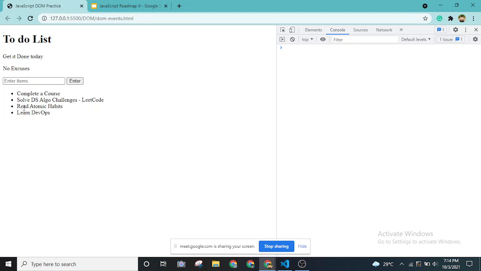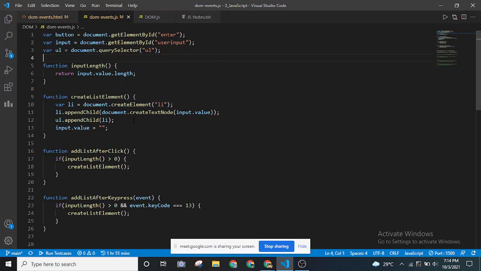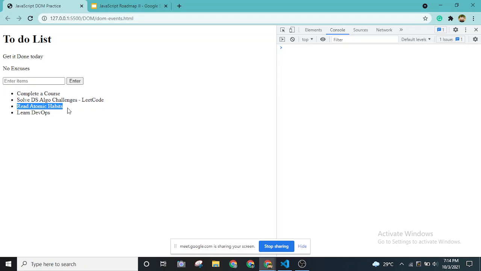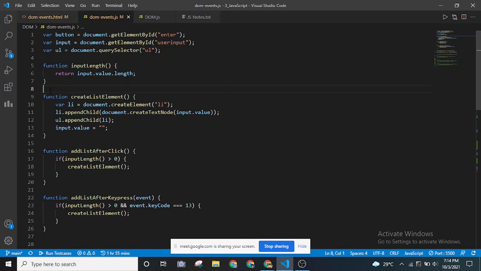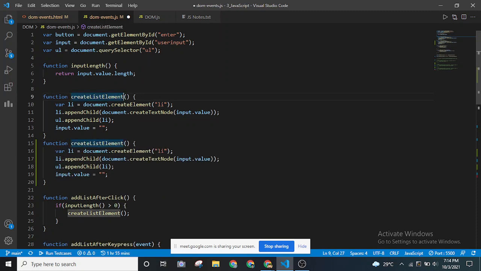Yeah. Okay, let me try to do that in front of you. Read atomic habits. Is it possible inside the same function, or do we have to create another one? We can actually change the function itself, but whenever we are adding new items, they will always go inside this read atomic habits only. Okay, let me demonstrate to you. It's a good thought that you have. So let me create another function, just to show that, and put it inside the atomic habits item.